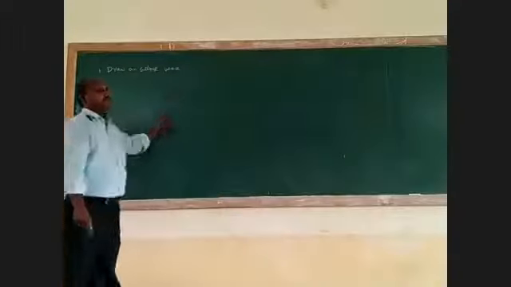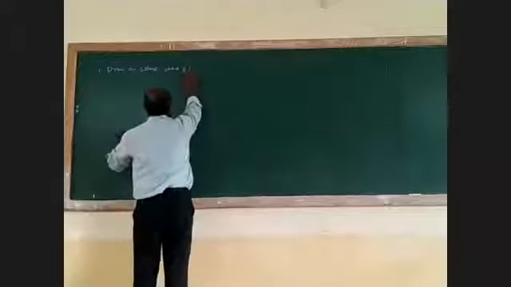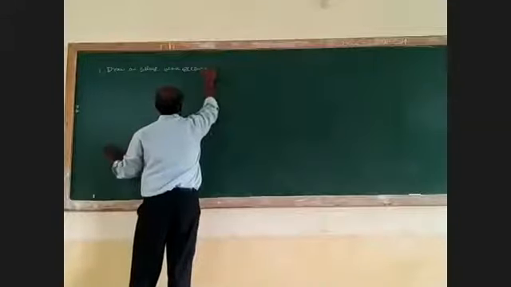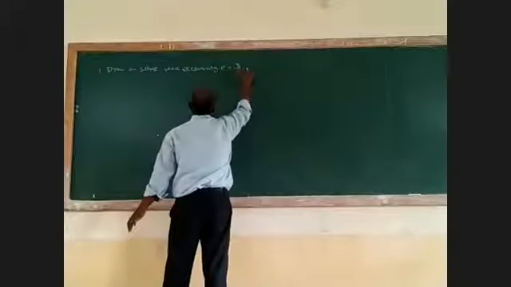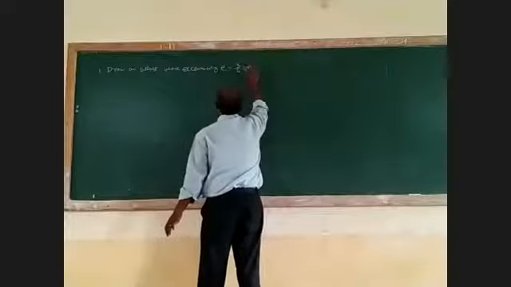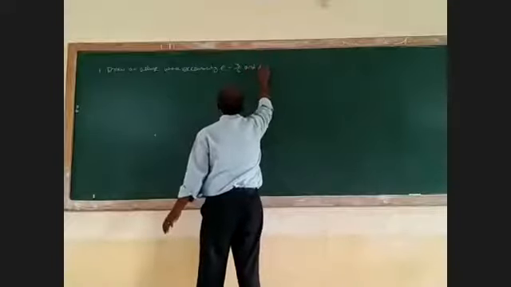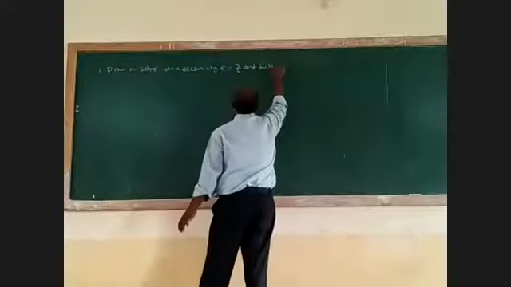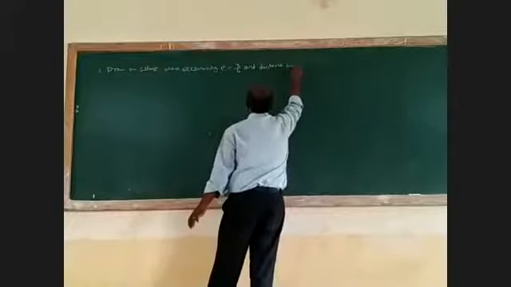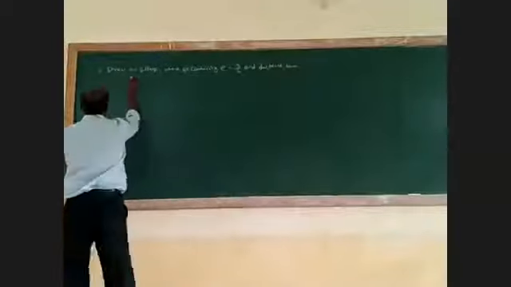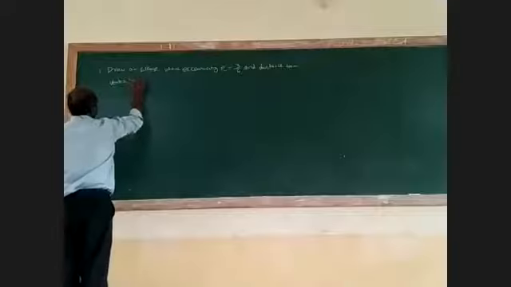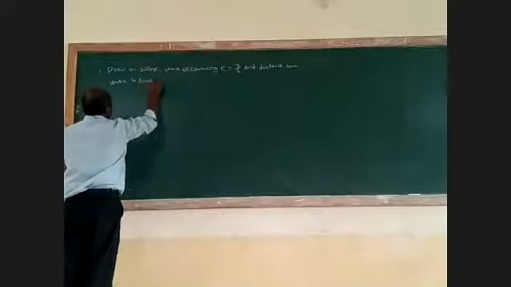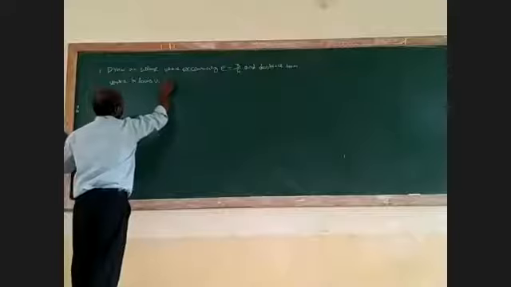Okay, take the question. Draw an ellipse whose eccentricity E equal to 3 by 4 and its distance from vertex to focus is 15 mm.